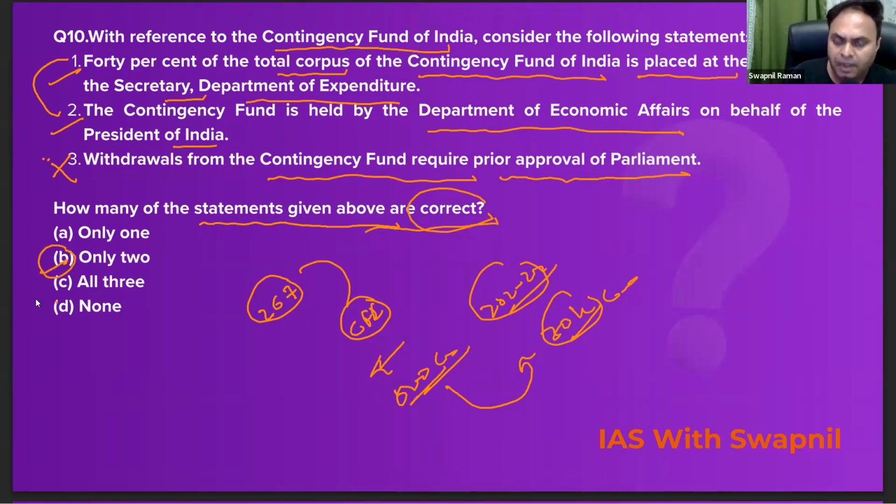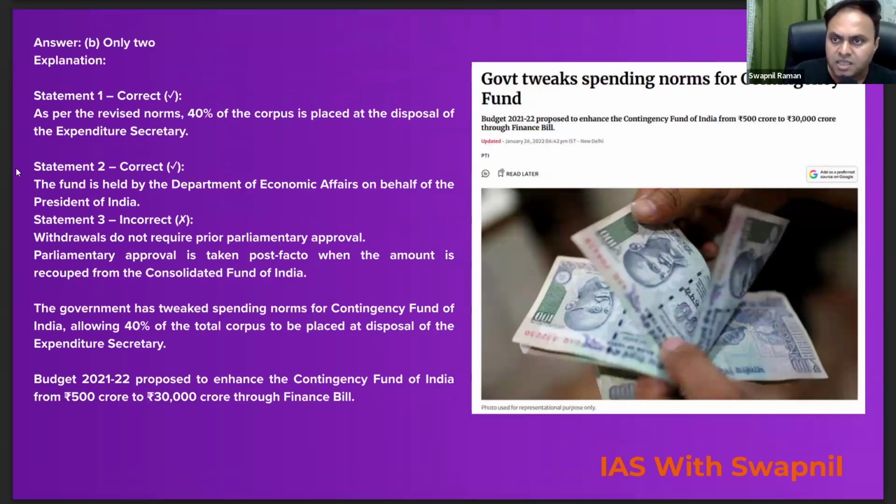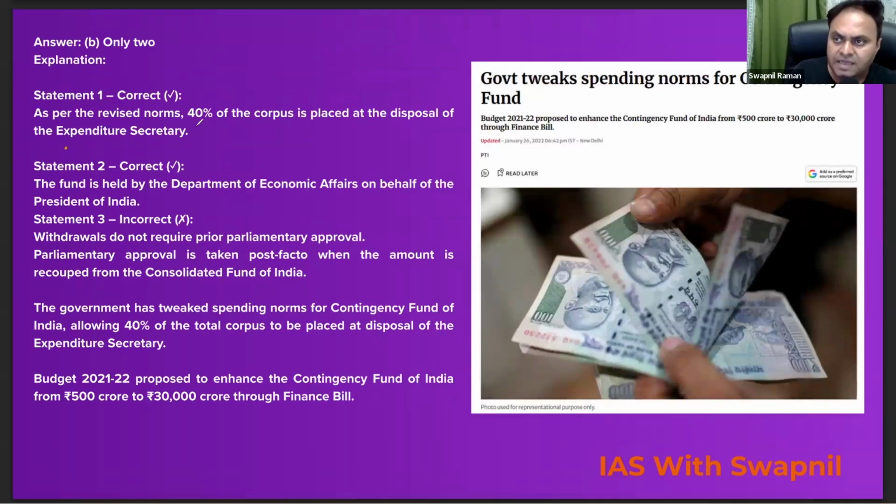Look at the explanation part. So you can see the explanation here. As per the revised norms, 40% of the corpus is placed at the disposal of the expenditure secretary within the Ministry of Finance. Absolutely correct. The fund is held by the Department of Economic Affairs on behalf of the President of India. Withdrawals do not require the prior parliamentary approval. यहाँ पे post facto approval की जरूरत पड़ती है.